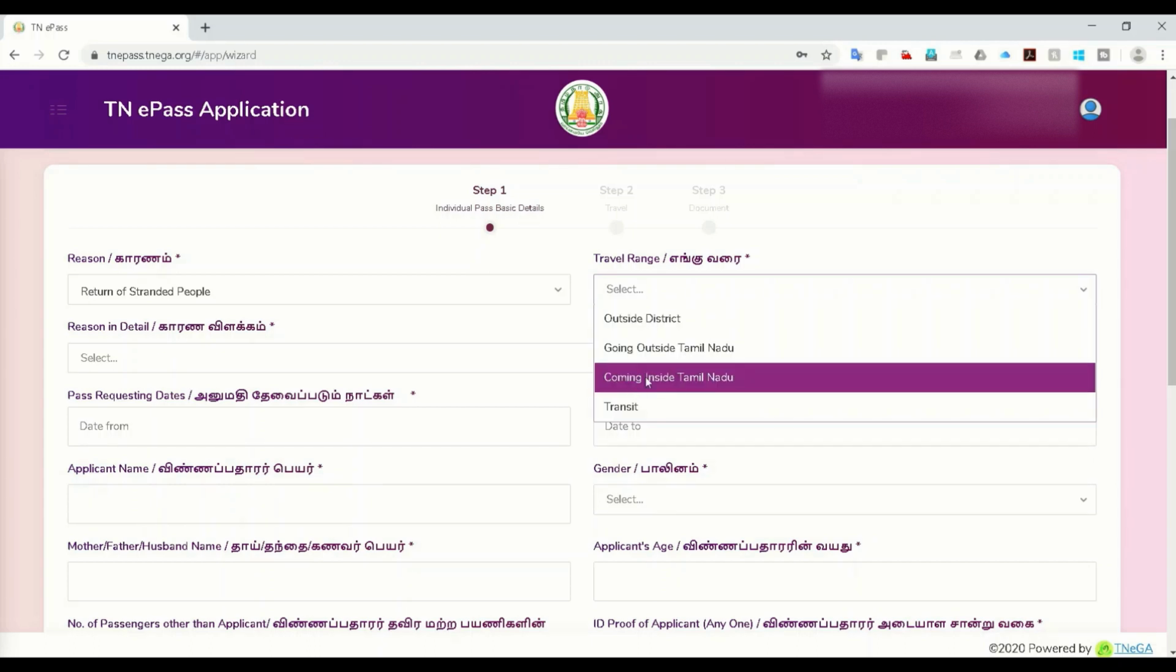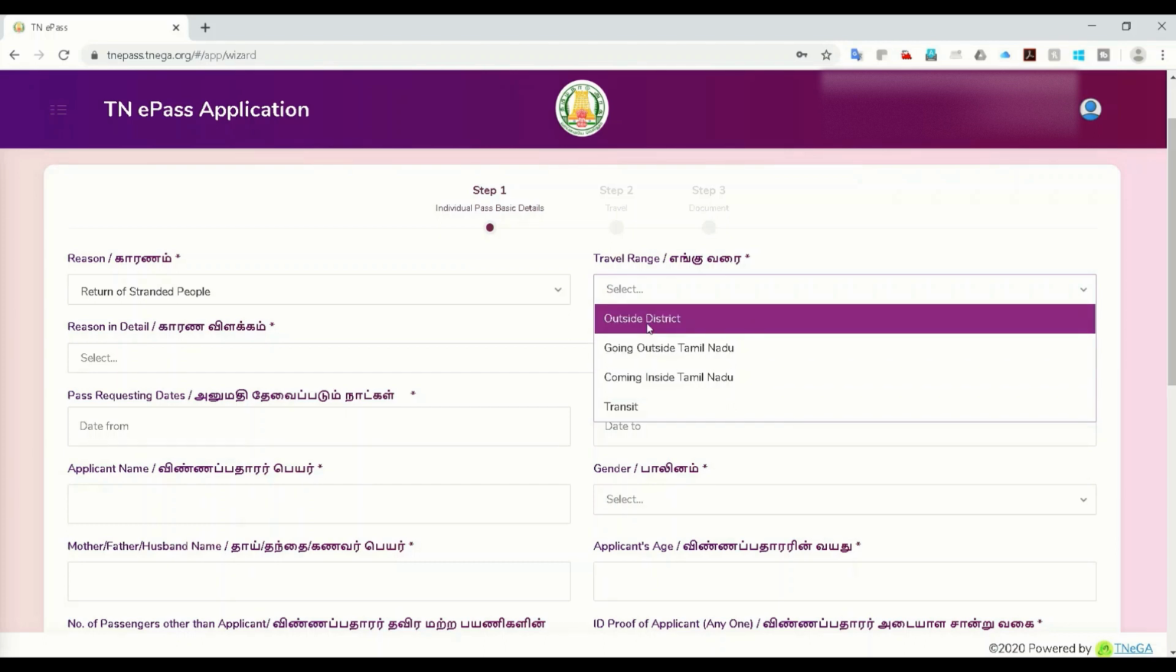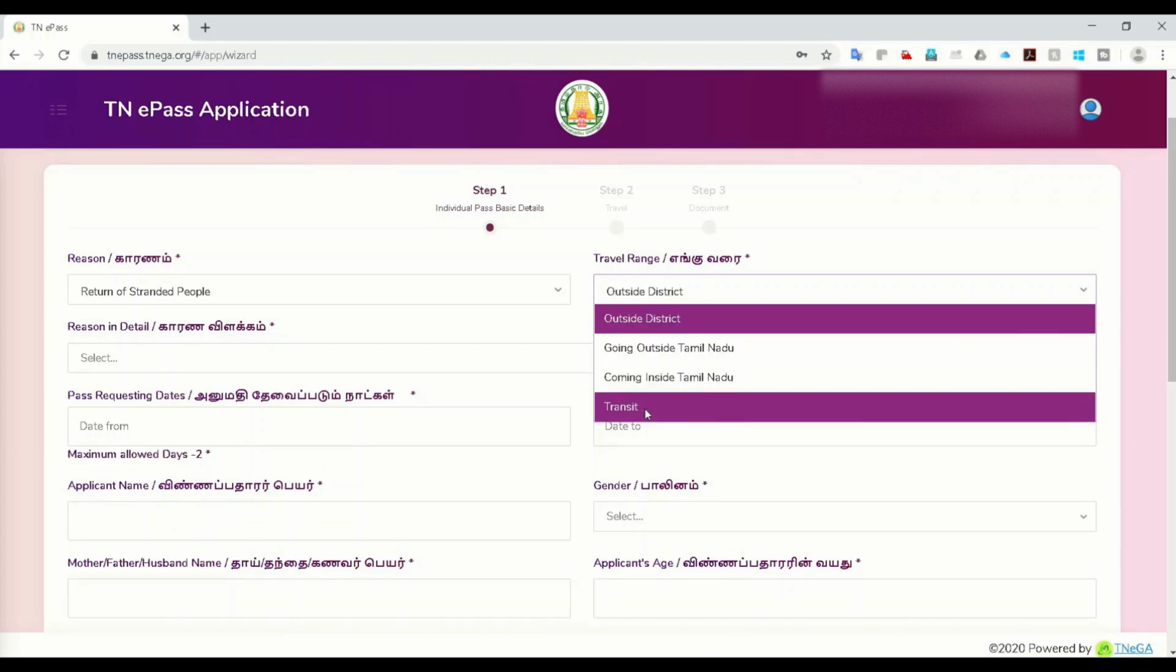Let's take an example. Outside district here. There's also a transit option. If you want to travel via Tamil Nadu, you can select this option. I think this will not have an issue, and the pass will be issued immediately.